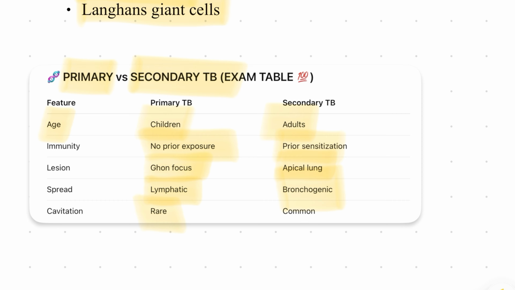Then cavitation: very rarely seen in primary TB, whereas in secondary it is most common. So basically if you are seeing a cavitation, it will be in what? Adults, right? It has to be an adult X-ray.